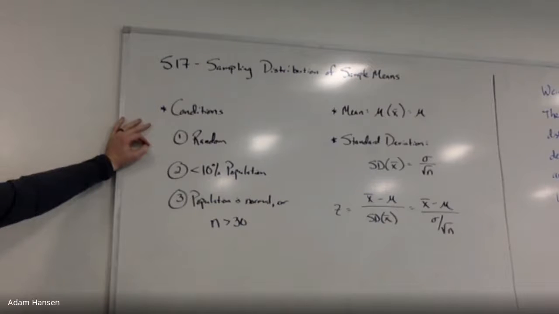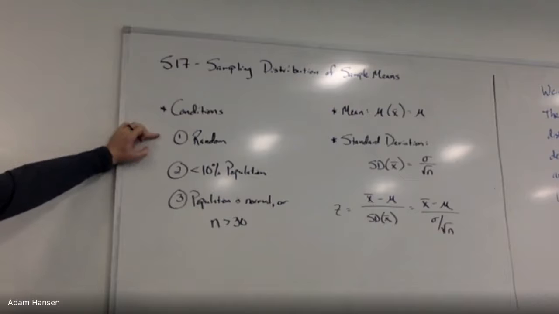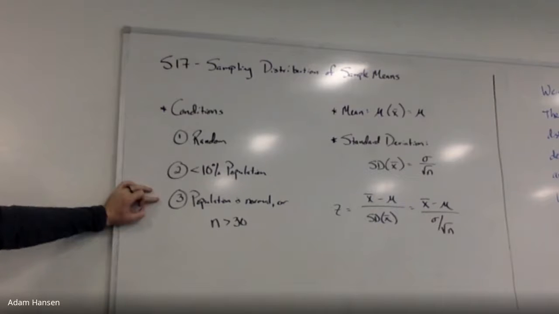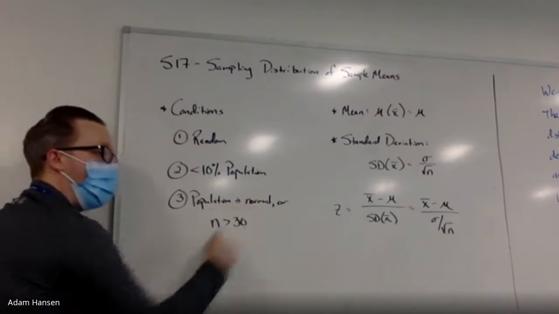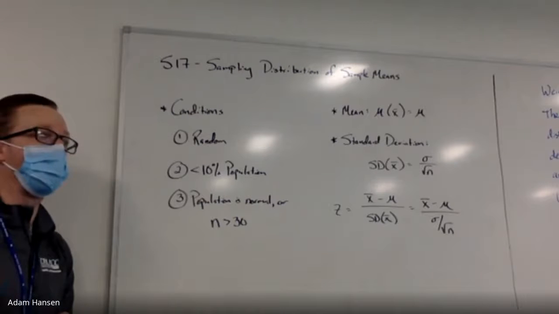Let's for sure make first that a normal distribution is a reasonable assumption by checking some basic conditions. Just like sample proportions, I have to collect my sample randomly. My sample needs to be less than 10% of the overall population so that each sample is independent. This third one is a little bit different than what it was for sample proportions. For the sampling mean distribution, I have to select from either a population that is normal to start with or have a sample size large enough so that the central limit theorem applies and we can assume a normal distribution.